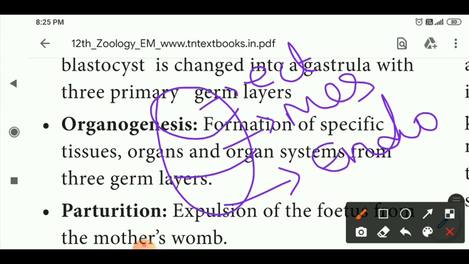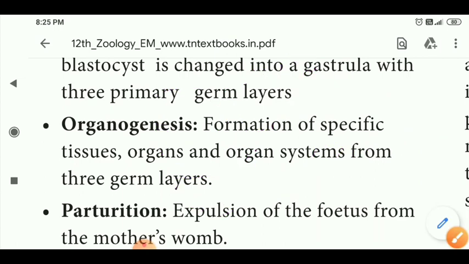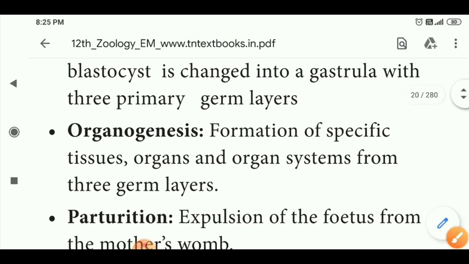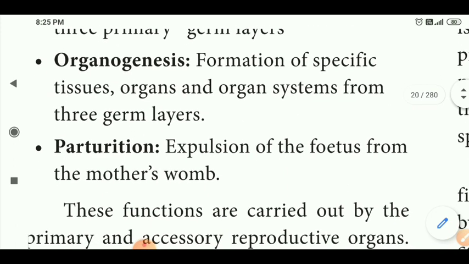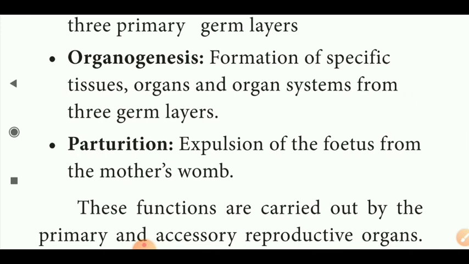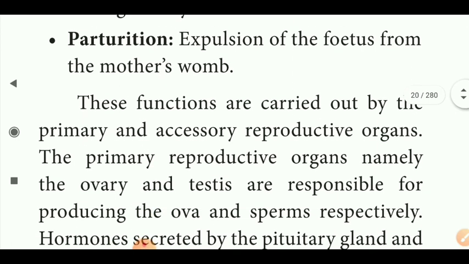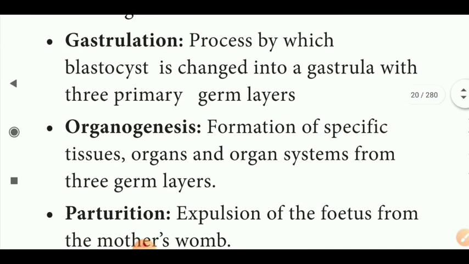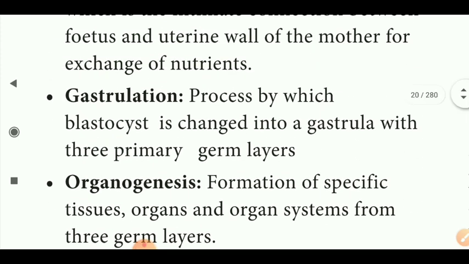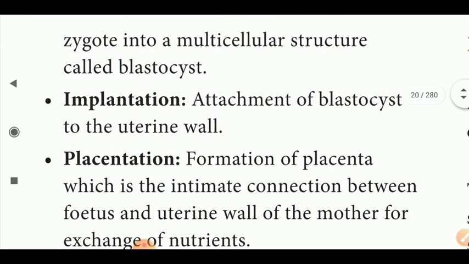Each and every layer forms a system, and this is organogenesis. Gastrulation is followed by the process of organogenesis, the formation of specific tissues, organs and organ systems from the three germinal layers. And next it leads to parturition. What is the meaning of parturition? It is the expulsion of the fetus from the mother's womb. Okay, can you understand? These are the events of human reproduction.